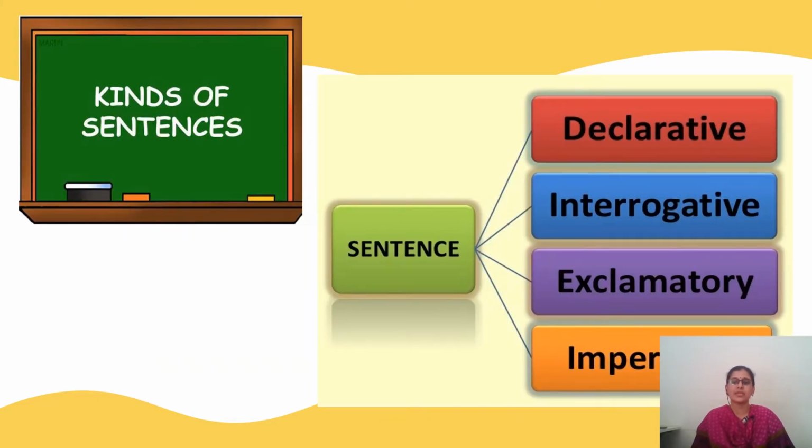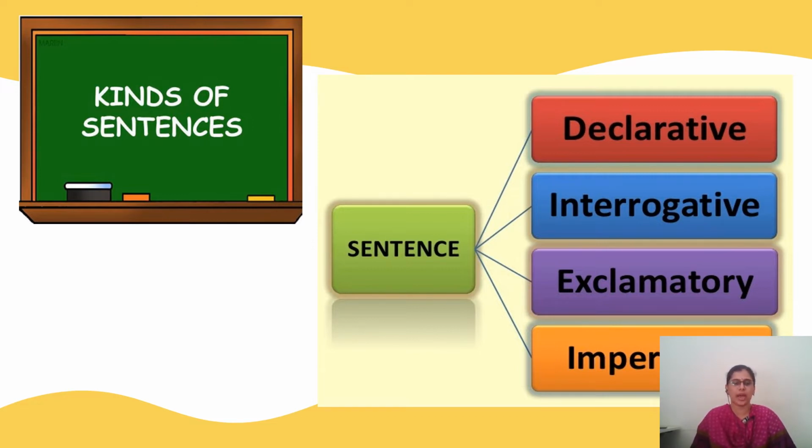Now, we move on to the title of this topic, kinds of sentences. When we have a sentence, there are four different kinds, which are declarative, interrogative, exclamatory and imperative. Most of the time the declarative sentence is also called an assertive sentence.